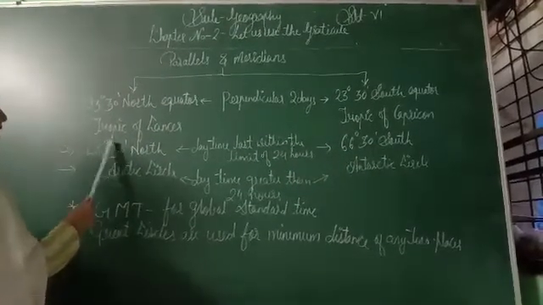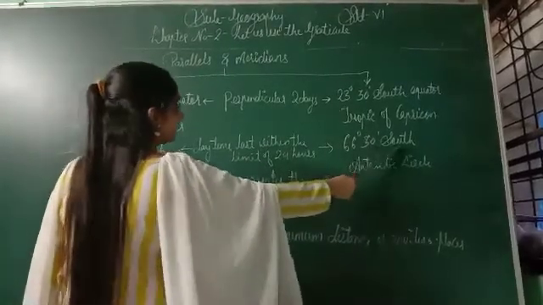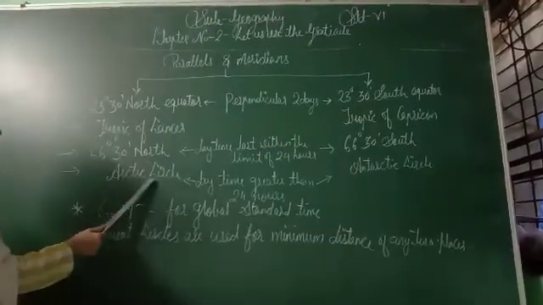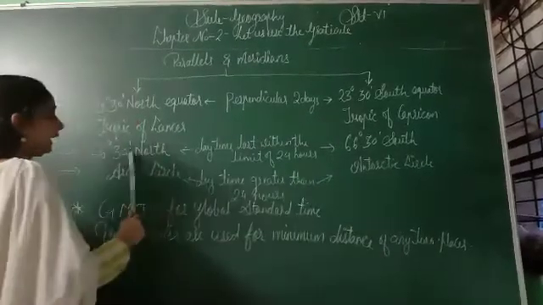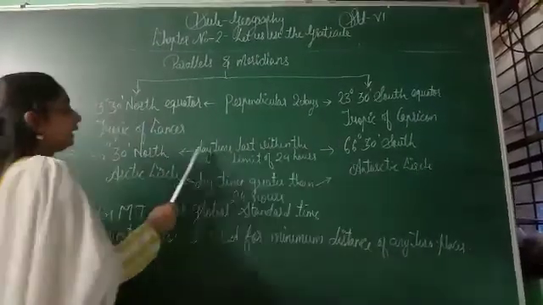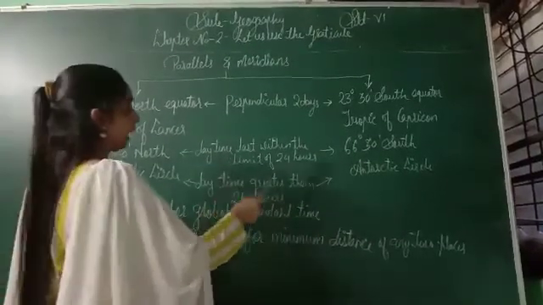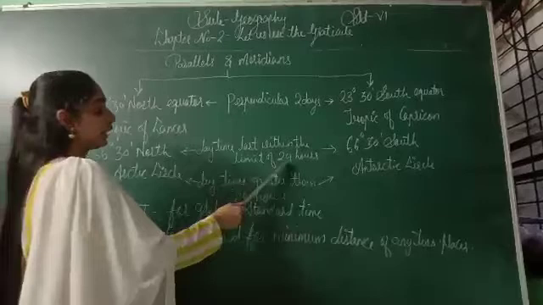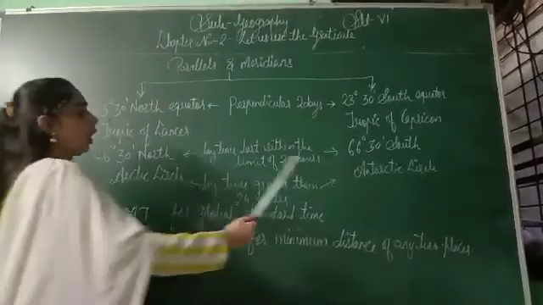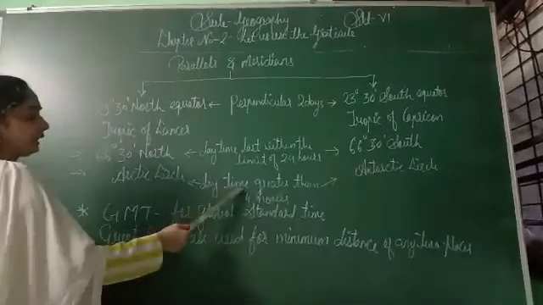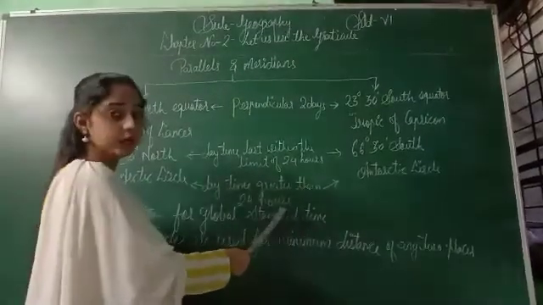Next is 66 degree 30 minute north, 66 degree 30 minute south. It is known as Arctic Circle. It is known as Antarctic Circle. And in north and south direction, the daytime lasts within the limit of 24 hours. The daytime is concluded as 24 hours. And in Arctic Circle or Antarctic Circle, the daytime is greater. It means that it is greater than 24 hours.